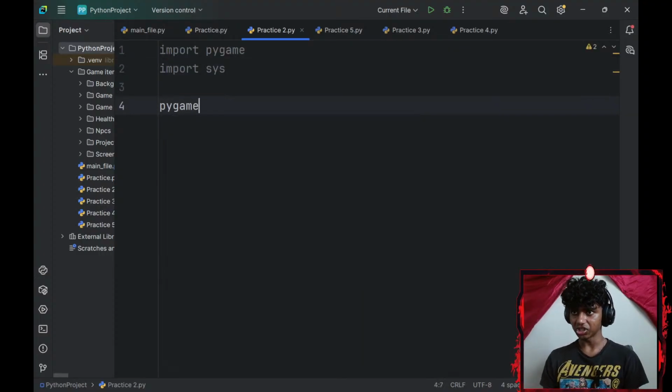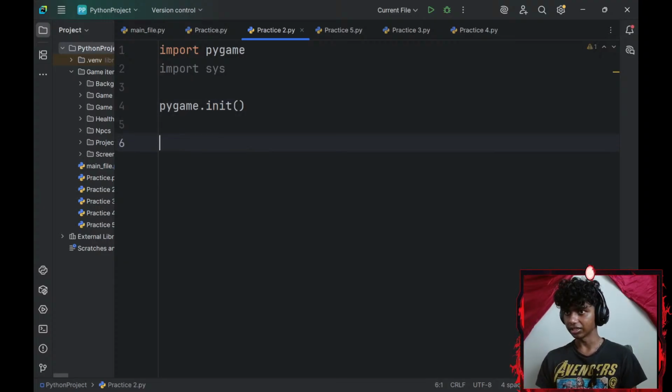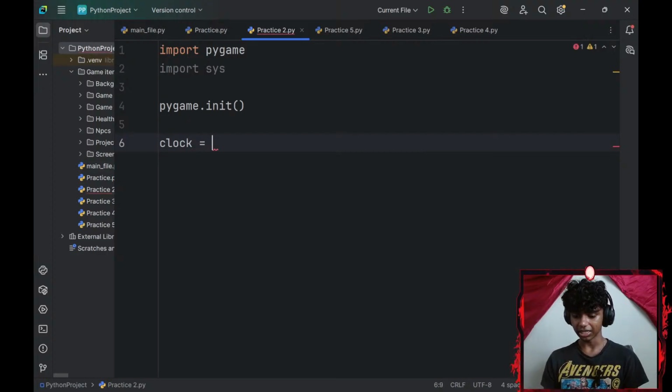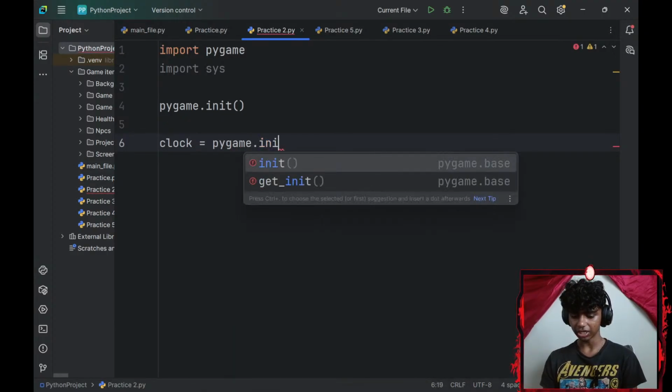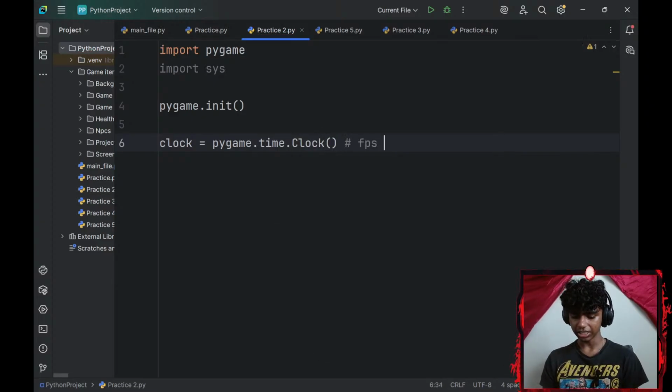Okay, then let me initialize pygame by going with pygame.init. And then let me go ahead and create an FPS controller. So I create a clock variable, set that equal to pygame.time.Clock, and then maybe I'll add a comment that says FPS controller.